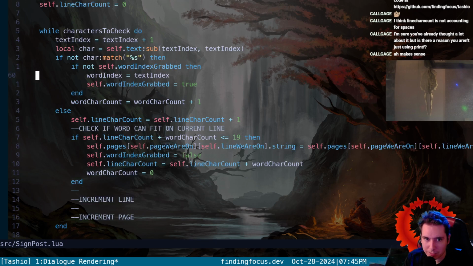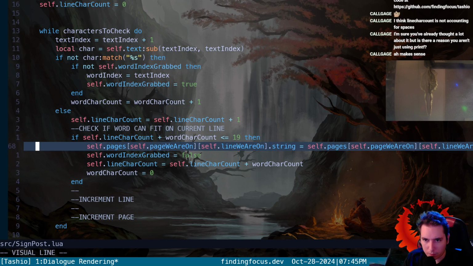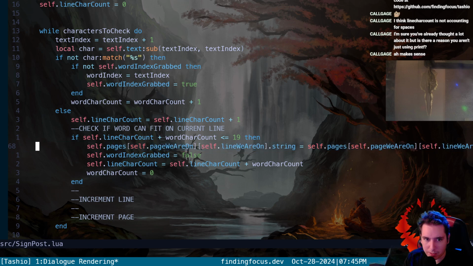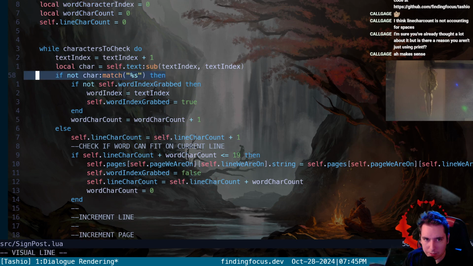Now we know this is working, at least on the first word, because we get the 1, 2, 3, 4, 5. It's just that it doesn't snag the next line that isn't a space. So the next line we're at a space.